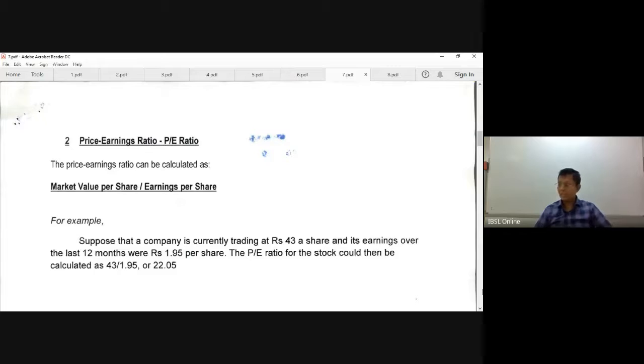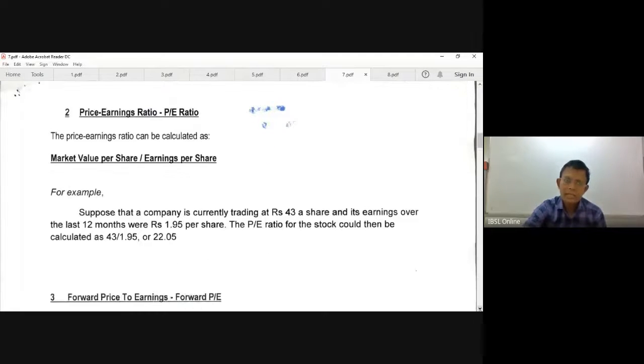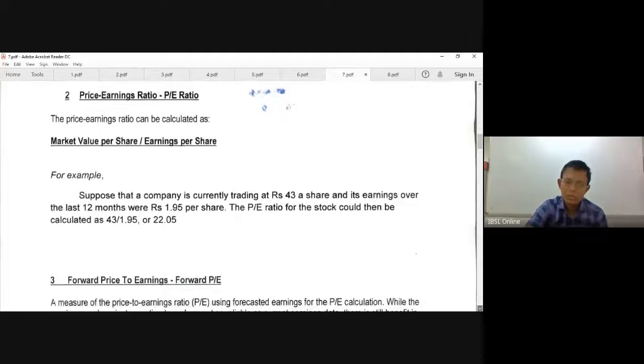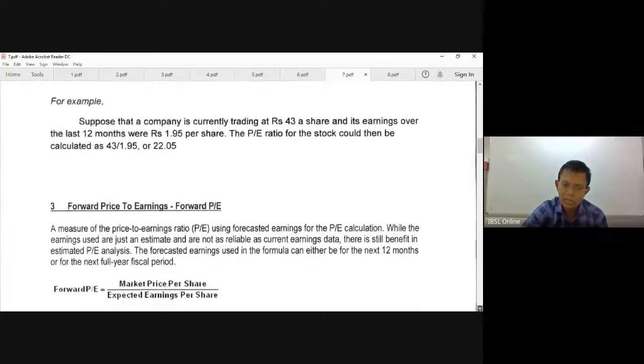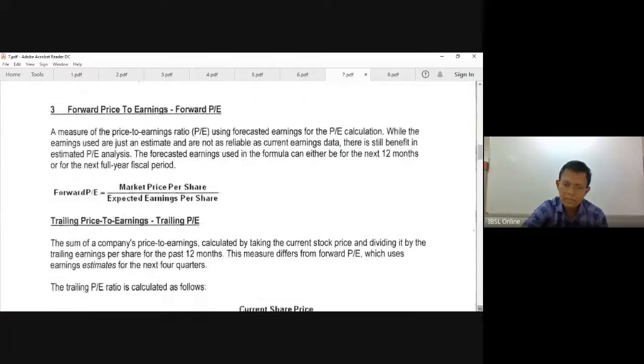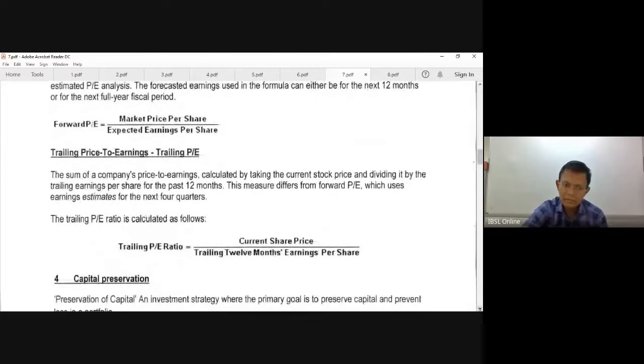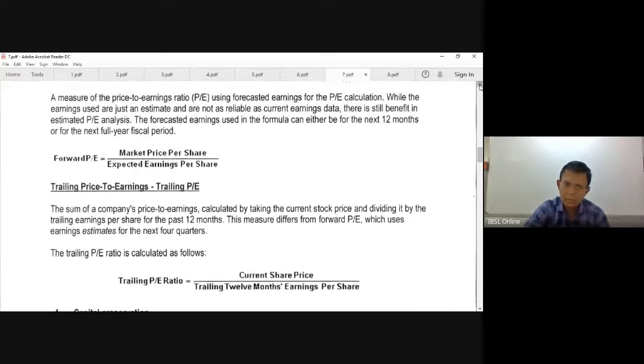When you invest in shares, how long will it take for me to recover the investment? The answer is the time. That's the price earning ratio.